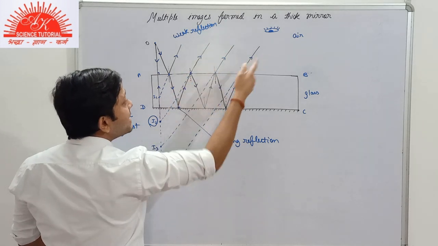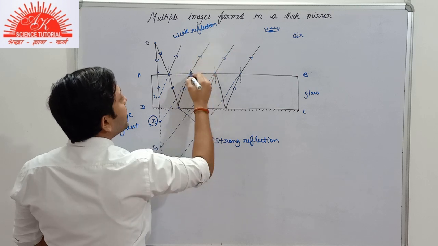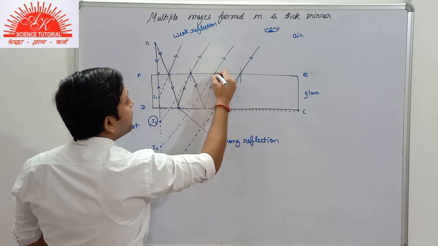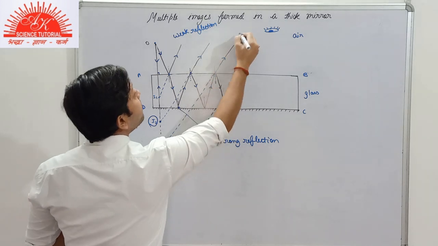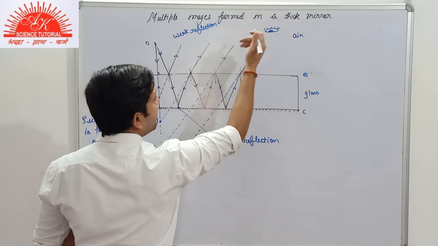So due to successive refractions, firstly the refraction took place here, then when this light ray comes and is reflected back, after it strikes the surface, again some part of the light ray is refracted and comes out in air.